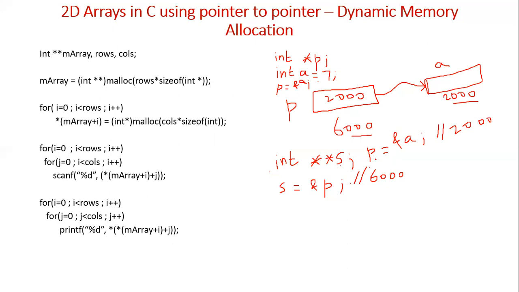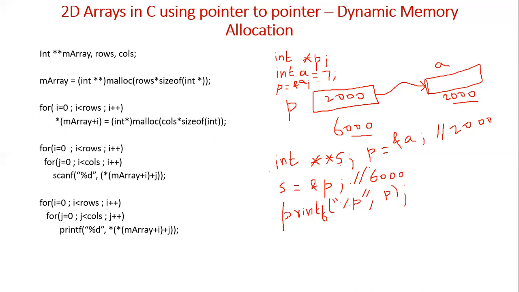Now if I write a printf with percentage p and comma p, what will it display? p contains 2000, so it will just display 2000.